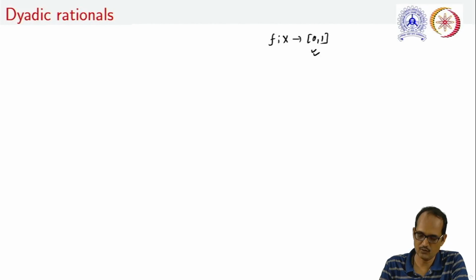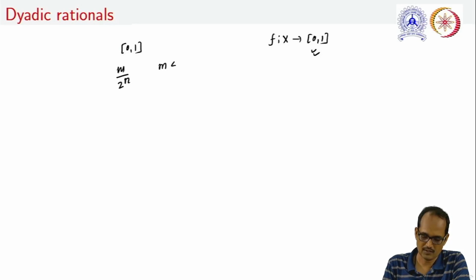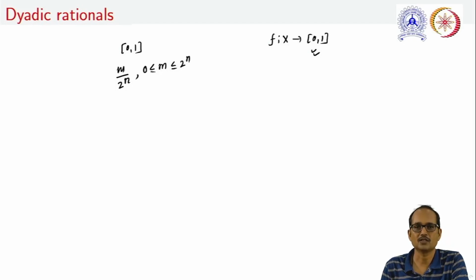So we are going to take the rationals in this closed interval 0 1, the rational numbers of the form m upon 2 raised to the power n, where m is less than or equal to 2 raised to the power n, and this is always greater than or equal to 0.